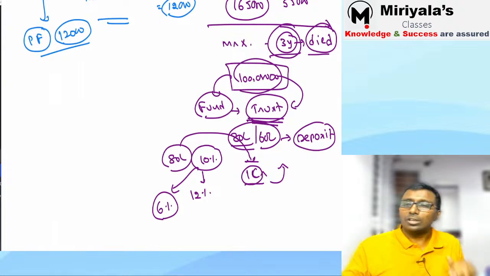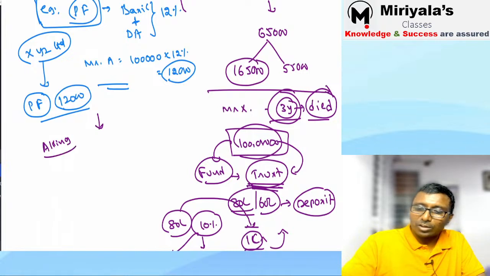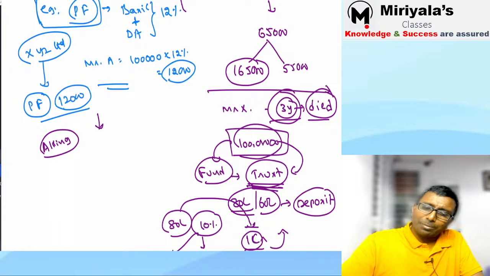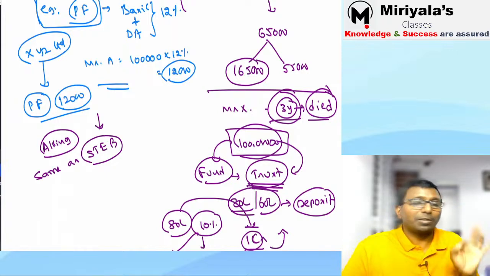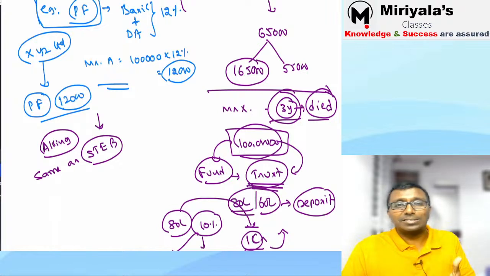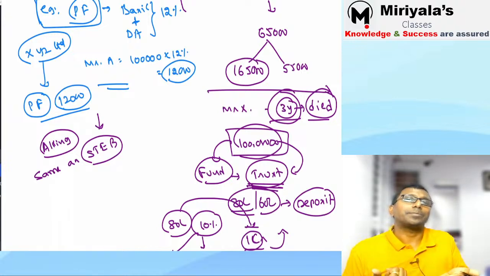I hope you understood. I'll just close this with the defined contribution plan accounting. Sir, what will happen with respect to this accounting? My dear, this accounting is the same as STEB. What is STEB? Short term employee benefit. Whatever is as on balance sheet date, is it something payable? Regard it as a liability. Is it already paid in excess? Regard it as a prepaid expenditure.